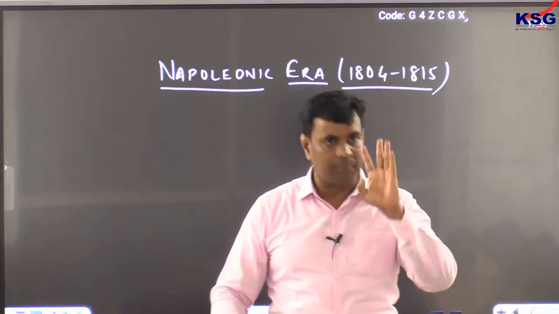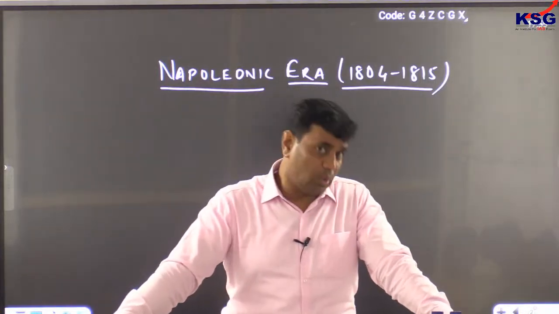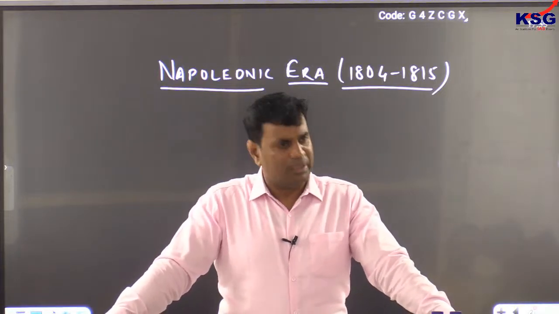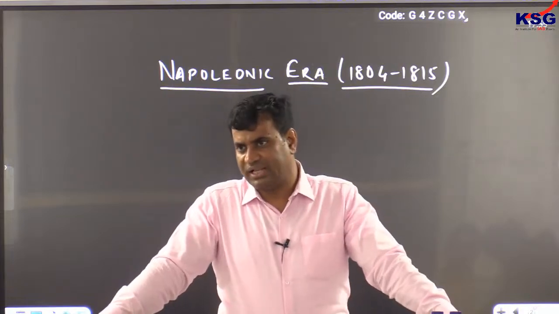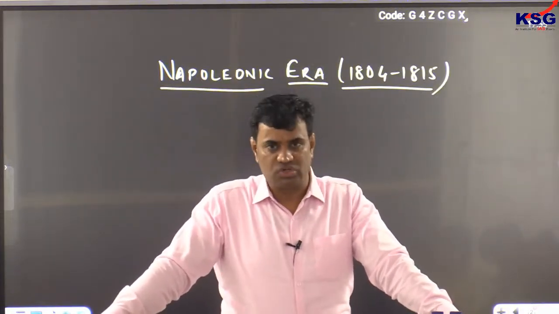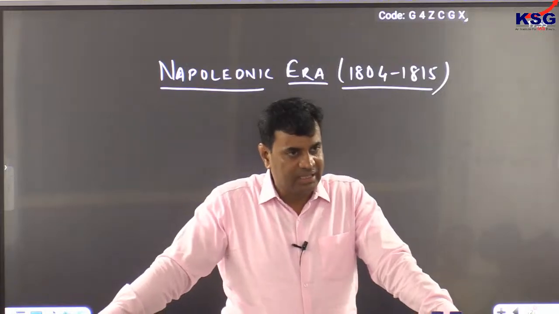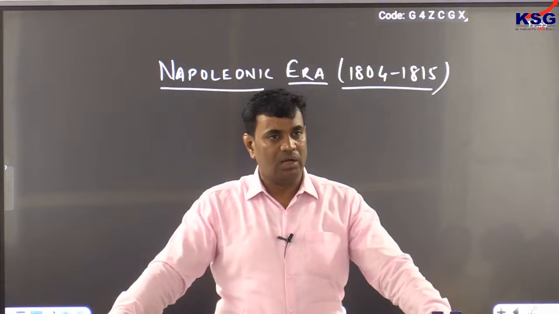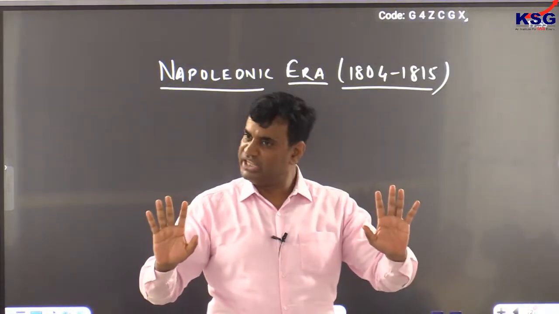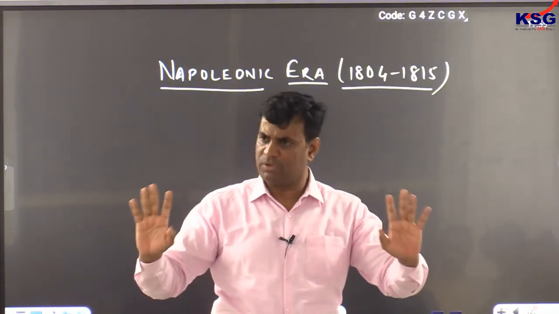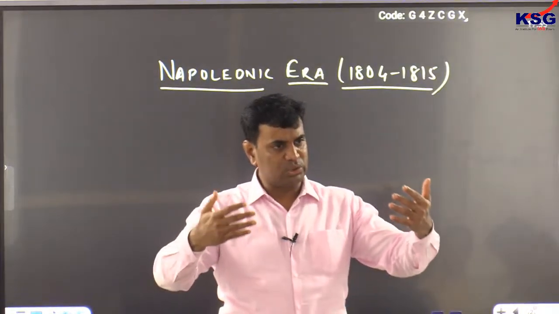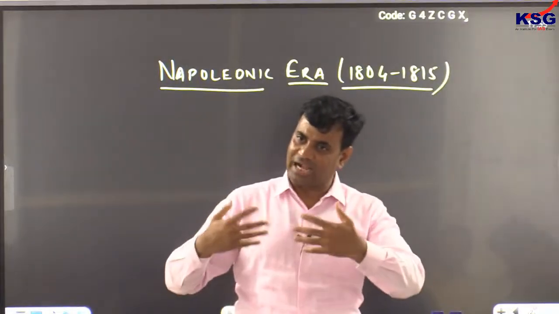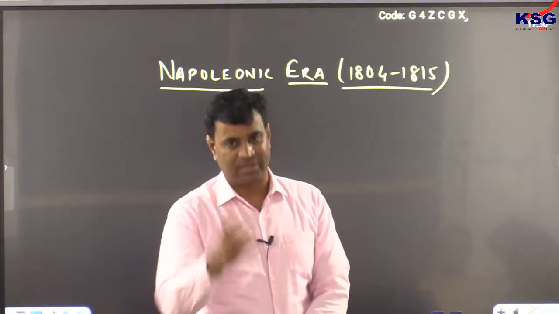Third, after this, since Russia was the first country to walk away from the continental system, Napoleon wanted to teach a lesson to Russia. And Napoleon with large French forces attacked Russia in 1812. And when Napoleon attacked Russia, Russians did not resist. They knew they could not defeat Napoleon, a powerful person. Russians began to retreat back. Since they started to retreat back, Napoleon went on conquering areas without much difficulty.